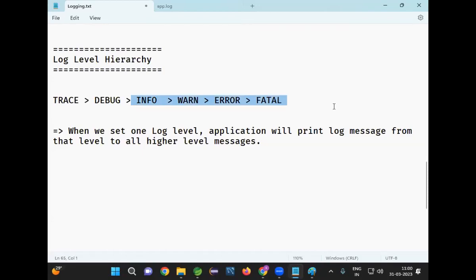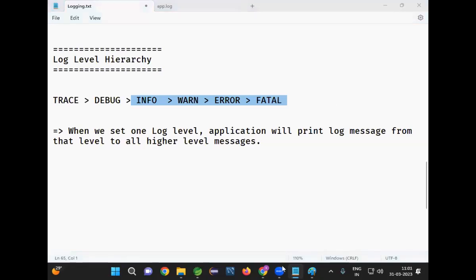In real time, which log level will be used? Either info or error will be used. What about debug? We don't use that. Why don't we use debug? It is very low level. It will print a lot of messages in the file. That will increase the log file size. That is not recommended. Okay, fine.